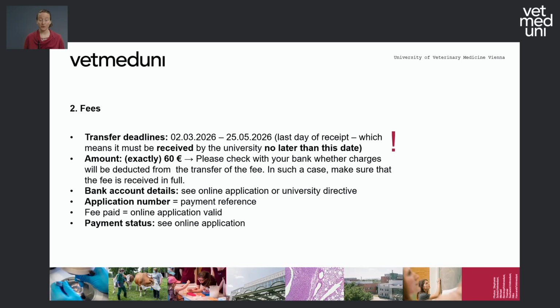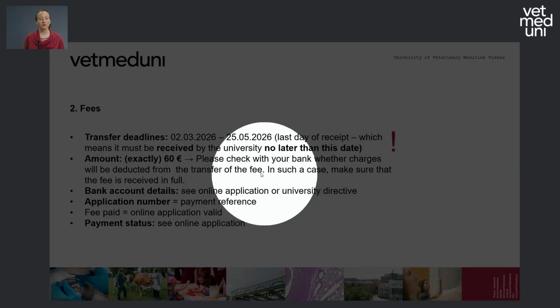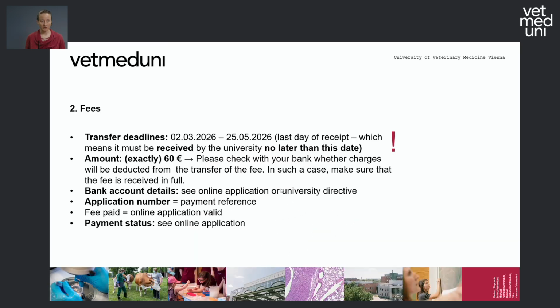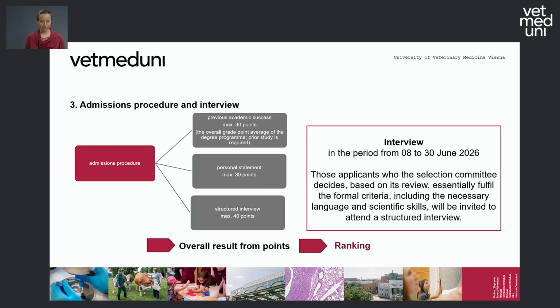As your payment reference, please use your application number so that we can allocate the fee to you. As you can imagine, quite a lot of people transfer money in this date range, and we really need to make sure that we allocate the money to the right person. For that, please use your application number. As mentioned, you will be able to see the status of your payment in your online portal, so you can check there.